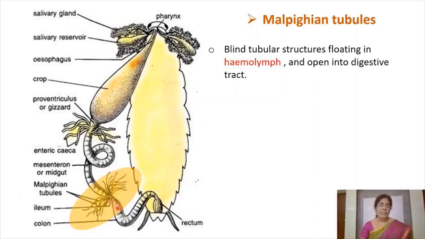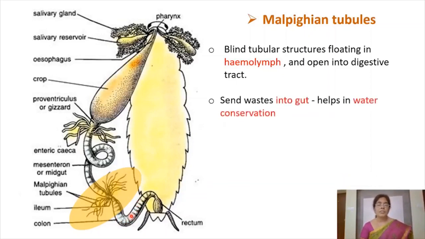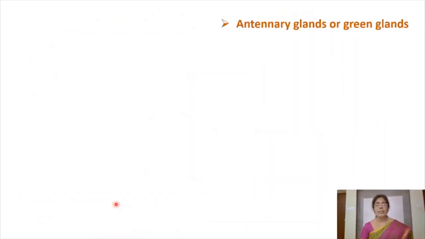So ఇప్పుడు waste materials లో ఈ గట్ లోకి రిలీజ్ అవ్వడం మూలంగా reabsorption of water and salts takes place in the gut region, in this hindgut region. So these Malpighian tubules, they also help in conservation of salts and water. So the main function is excretion and also help in the conservation of water as they open into the digestive tract. We find the Malpighian tubules in insects and terrestrial arthropods.